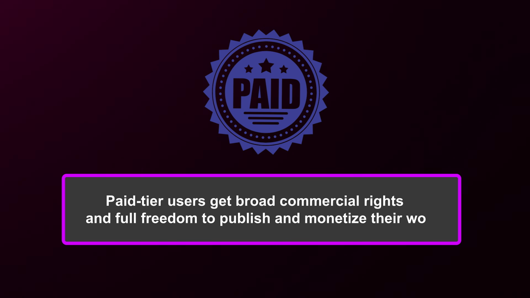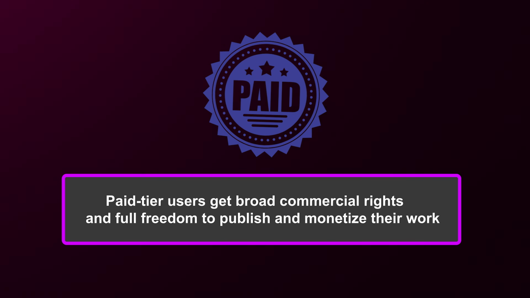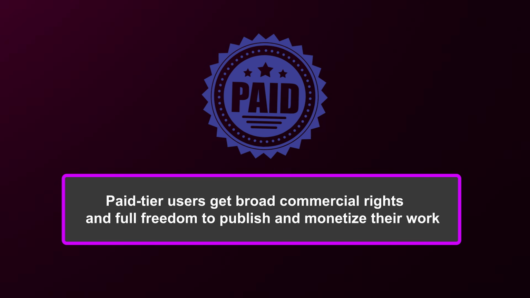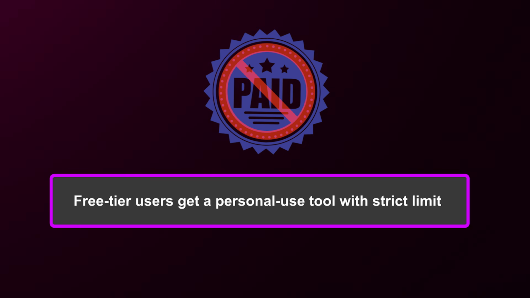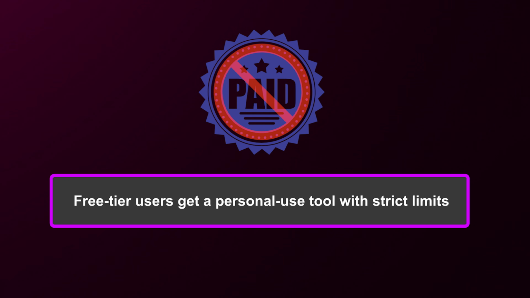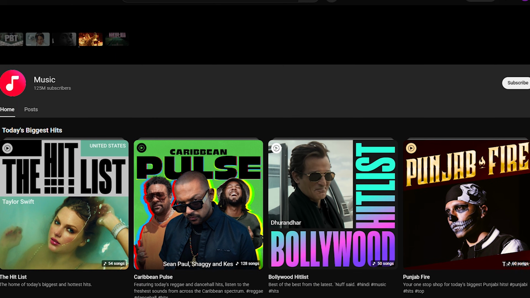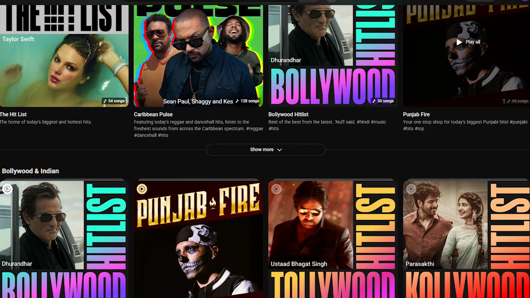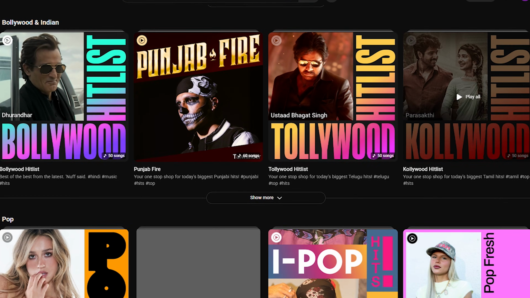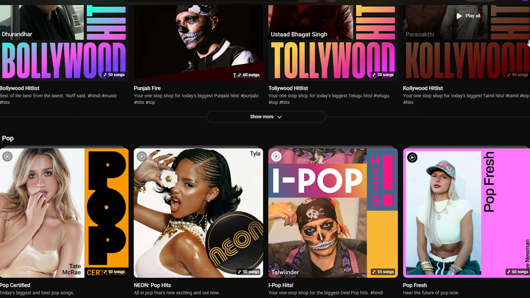Paid tier users get broad commercial rights and full freedom to publish and monetize their work. Free tier users get a personal use tool with strict limits. If you're serious about building a music channel, releasing songs, or turning AI music into a business, upgrading to a paid plan is essential. That's the full breakdown of Suno's 2025 terms of service and what they actually mean for creators.